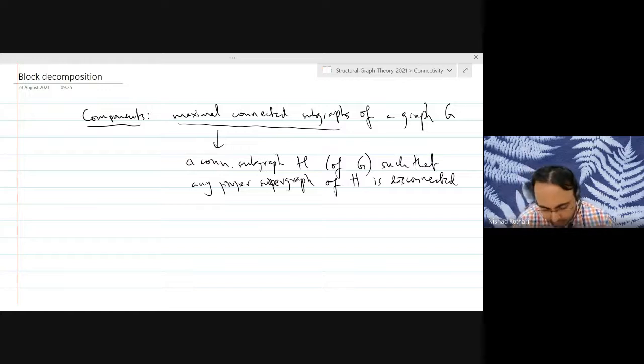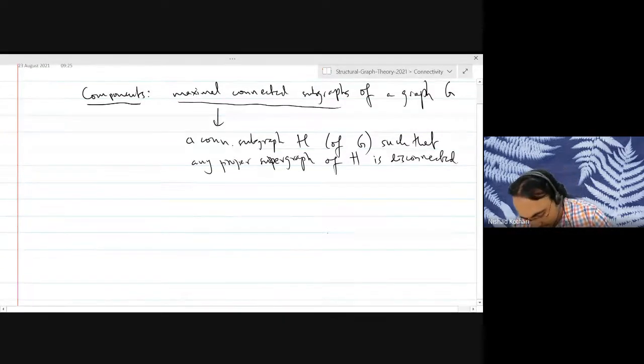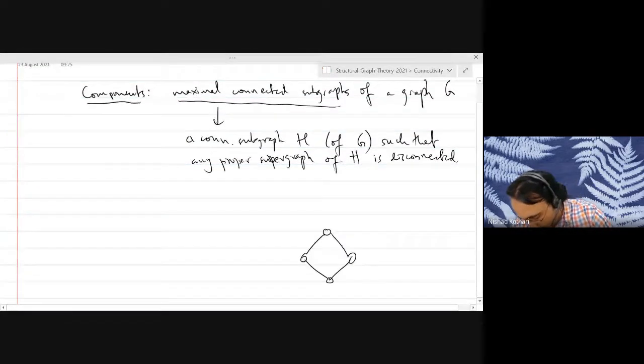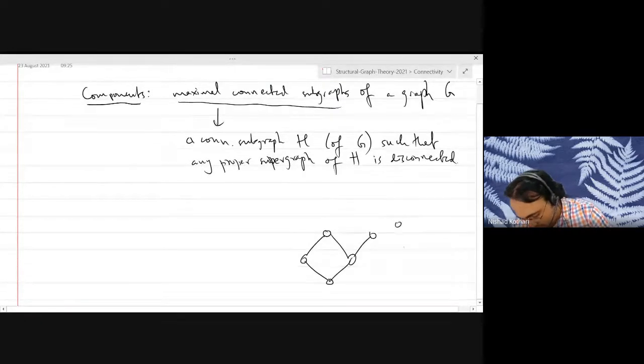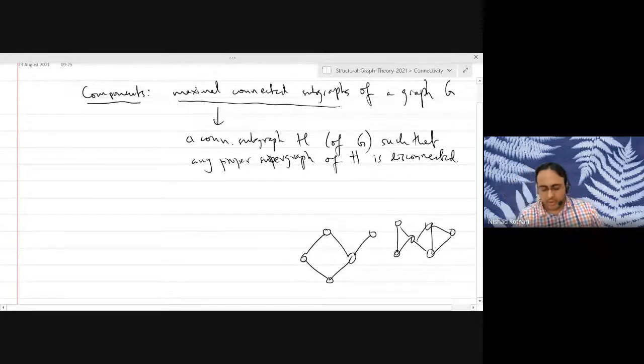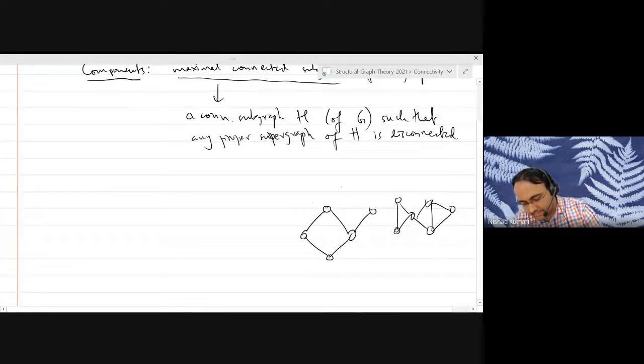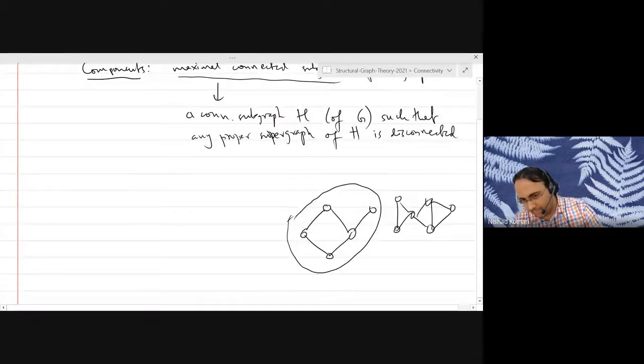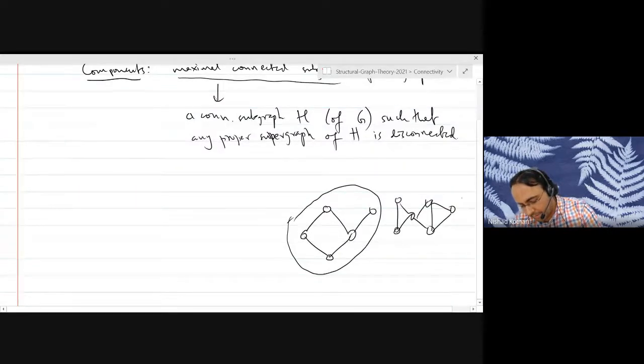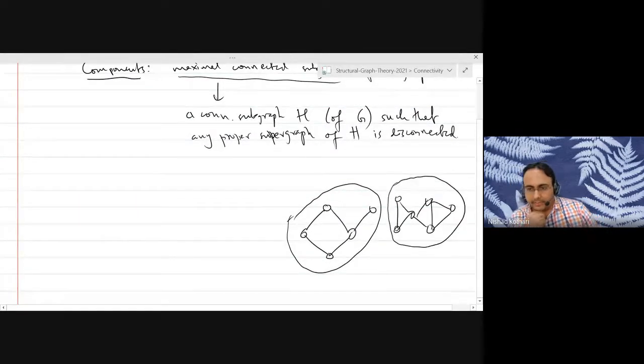To give you a quick example, if this is your graph, notice that the biggest subgraph that is connected, there are two of them. By biggest, I mean maximal, so you can't make it bigger. There are two of them, and they are basically the components of your given graph.